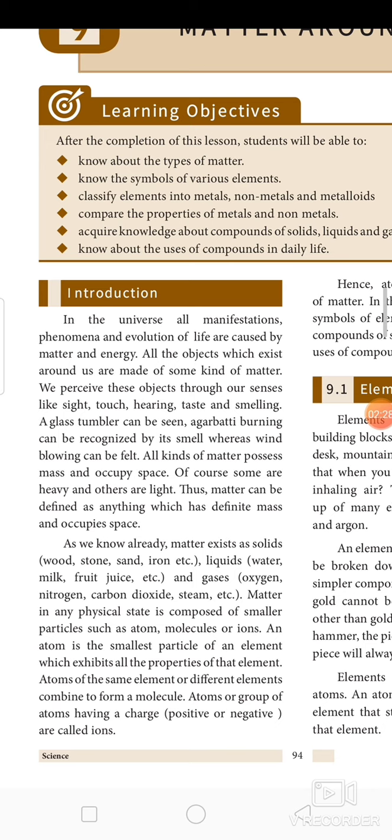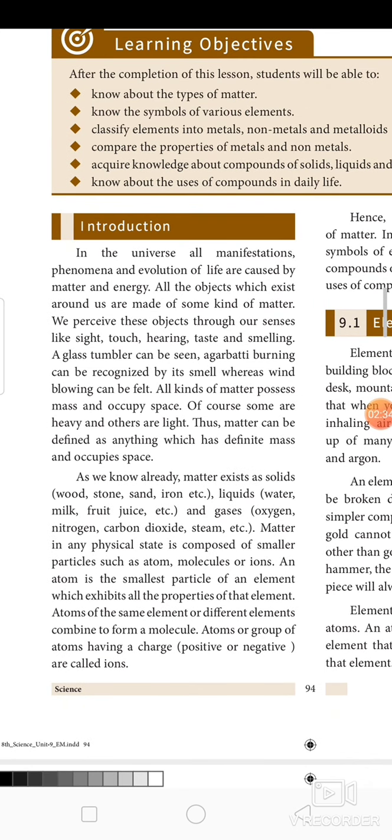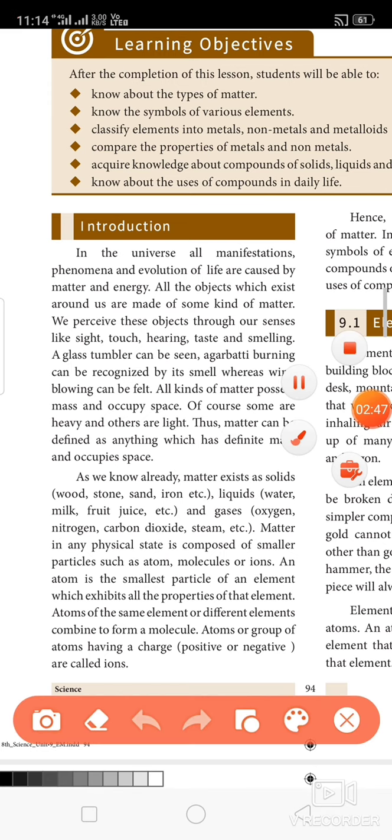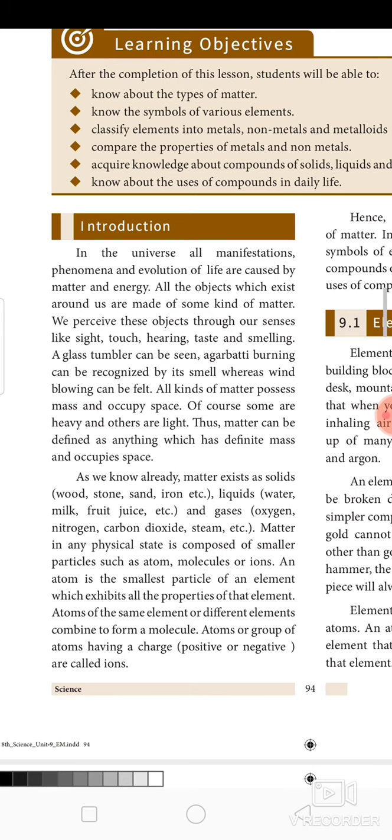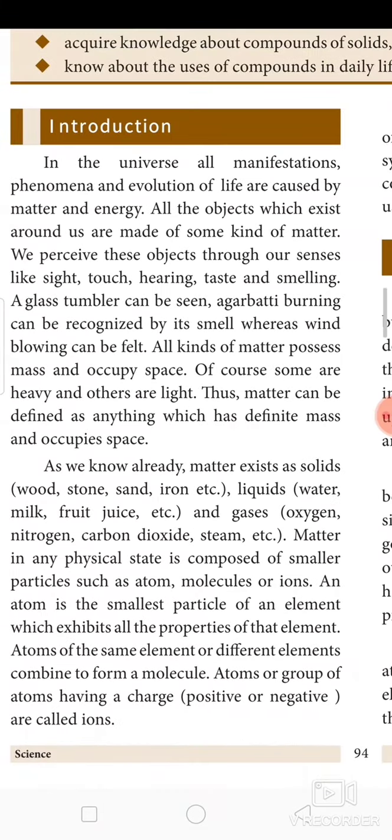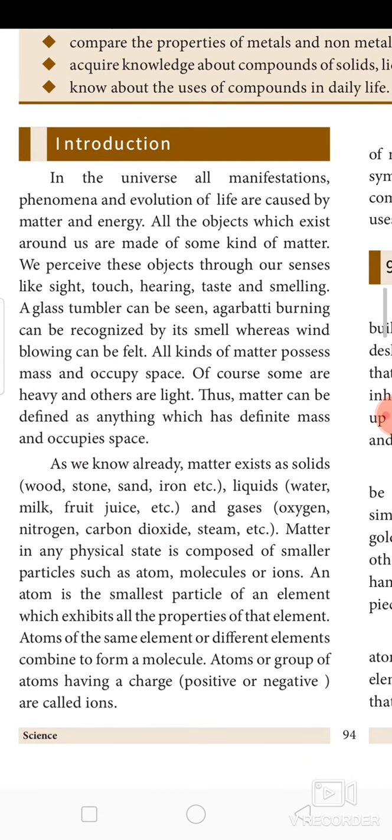What do you mean by matter? Two important properties of matter are there. One is that matter has some mass. Another is that it occupies space. So, how can we define matter?